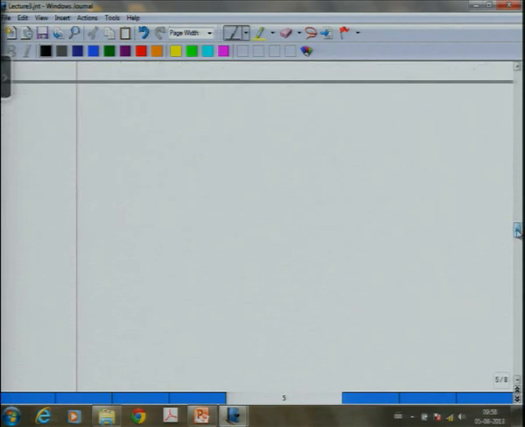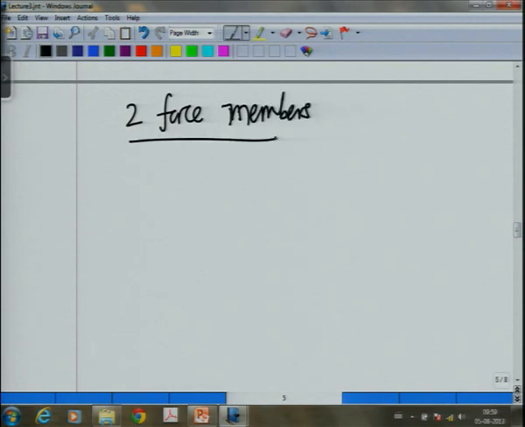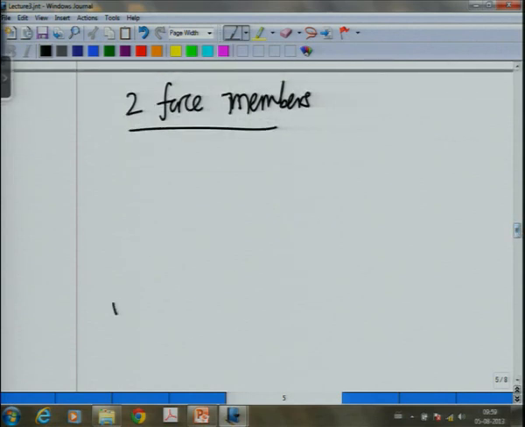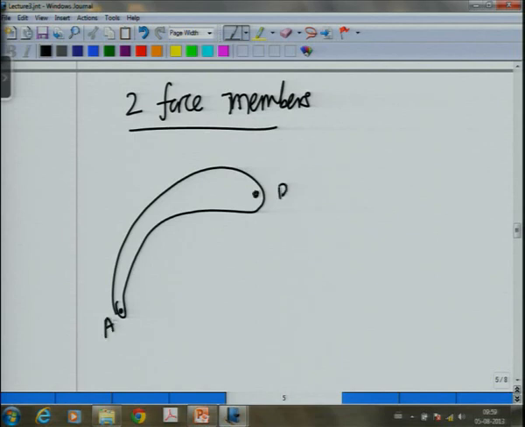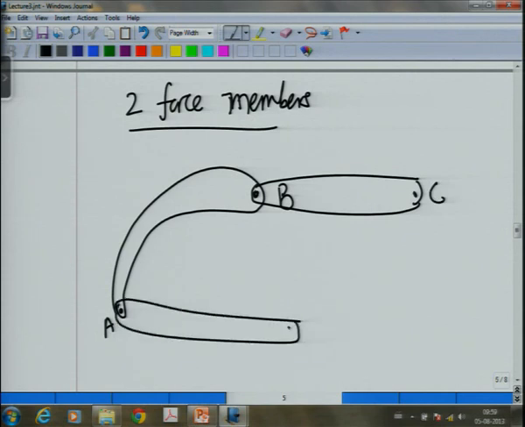Now, there is one more case which comes, and let me first do that, and this is what I call two force members. Suppose you encounter a component on which, let us say, there are these three links which are connected. AB I have shown as a circular link, AD is the second link, BC is the third link, they are all connected by pin joints.